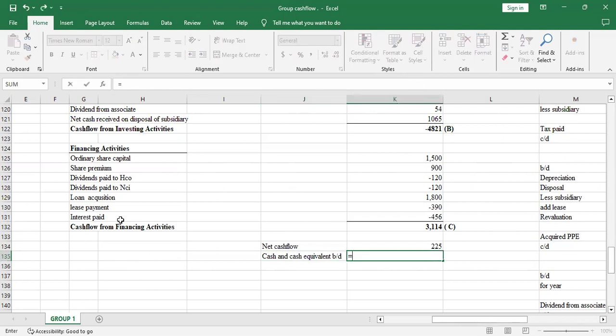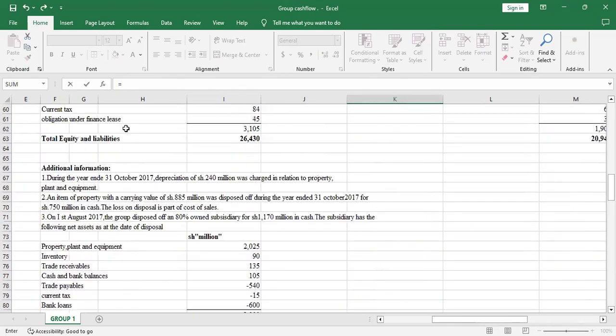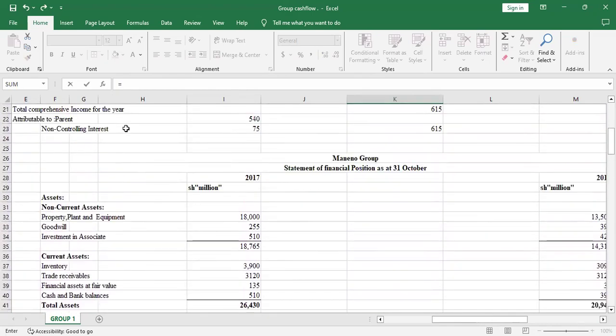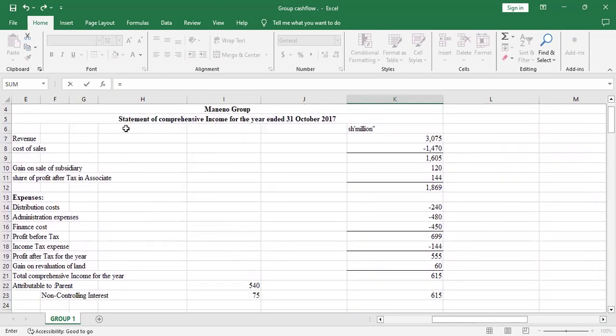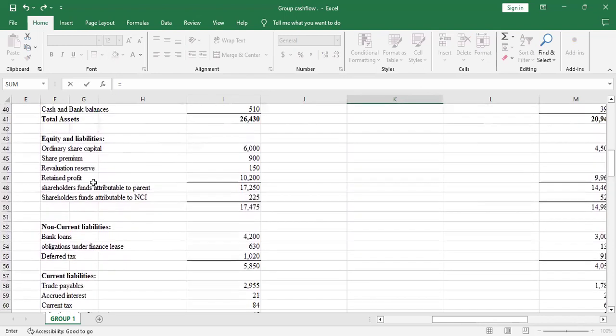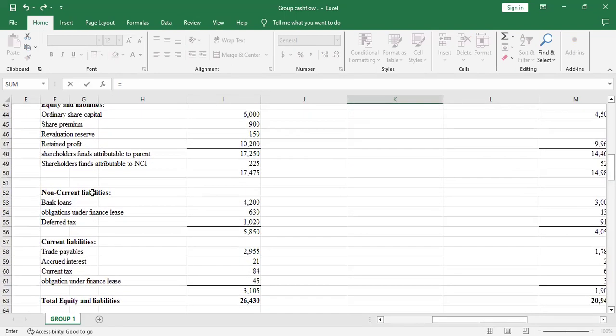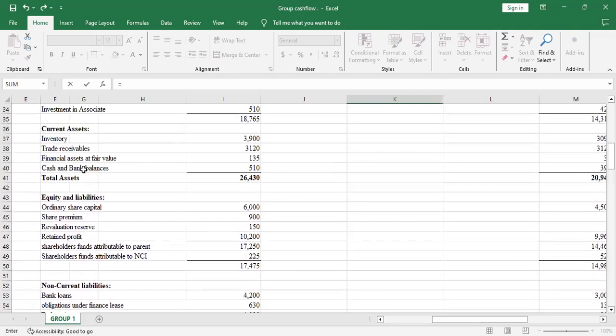So we'll check cash and cash equivalents brought down on the statement of financial position. Yeah, so we'll go to the current assets. So that's where we'll get the cash and cash equivalents.